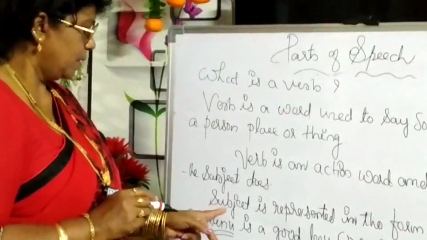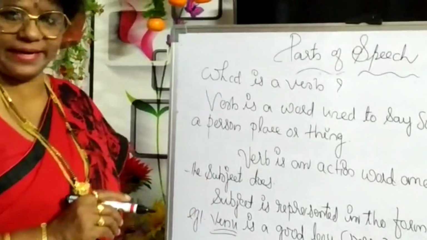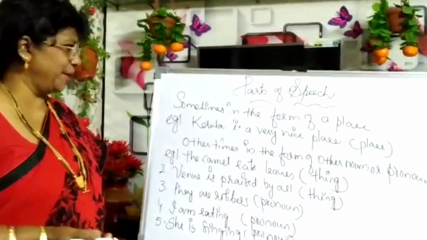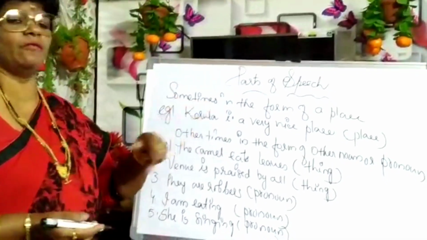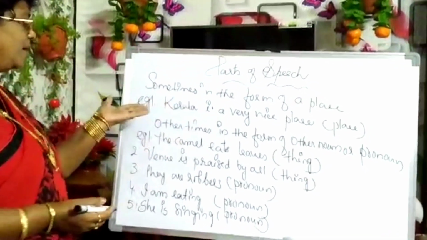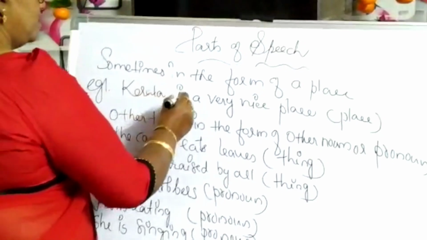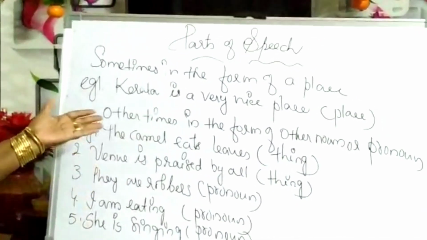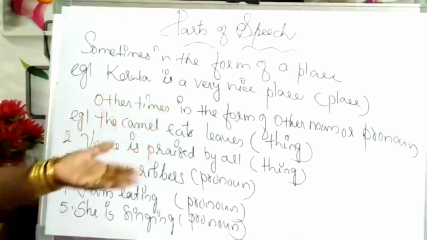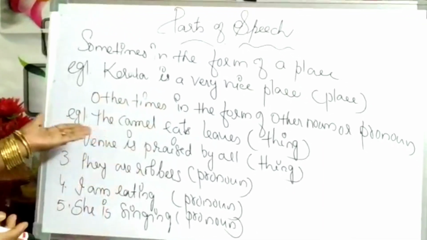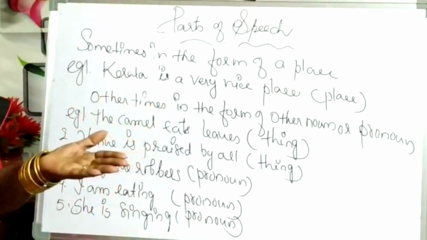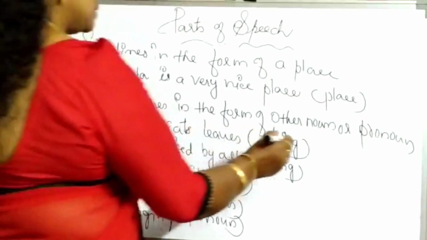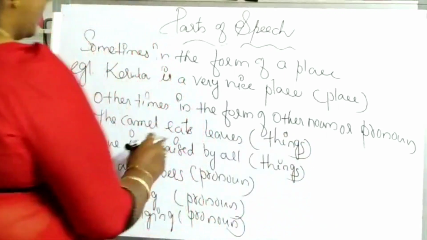Then let us go for the next example. Sometimes the subject is in the form of a place. For example, Kerala is a very nice place. Other times it is in the form of a noun or a pronoun. Example, the camel eats leaves. That represents things. Venu is praised by all.